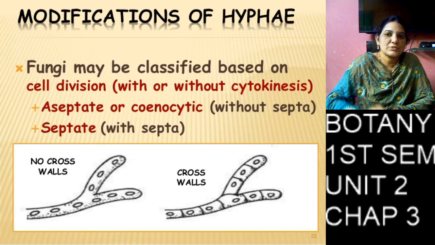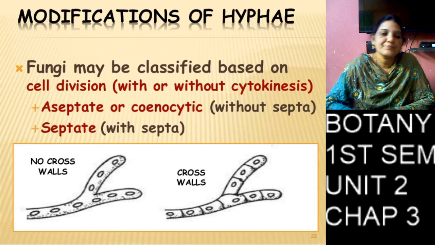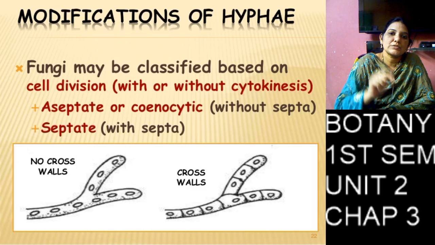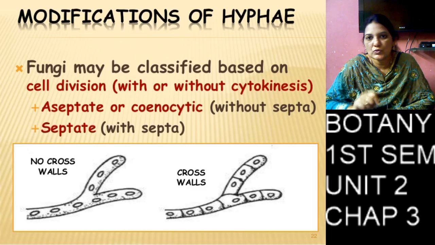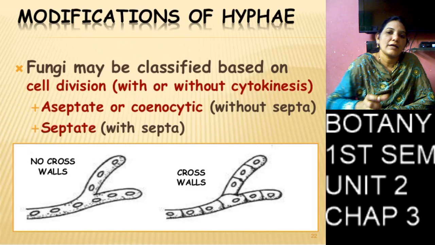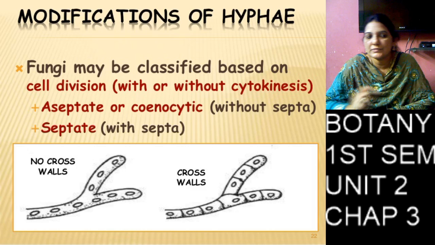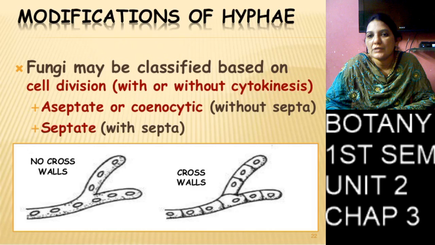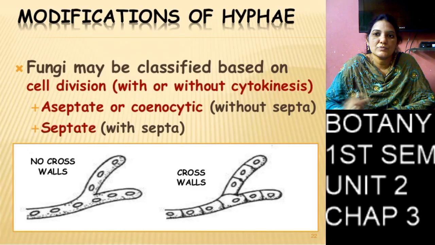In the first diagram there are no cross walls, so the complete hyphae, the complete mycelium, changes into sexual parts, female or male.